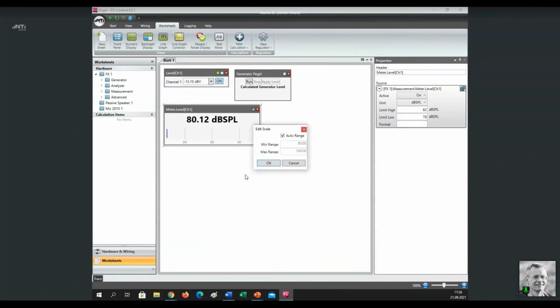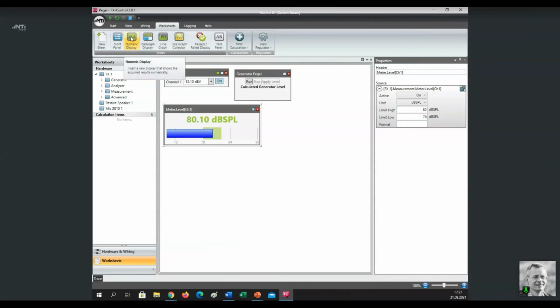Furthermore, I'm going to edit the scale of my bar graph because I know it will always measure something between 70 and 90 dB SPL, and redo the test. And you see now blue was my measurement result, or here numerical. Green is the acceptance range. So green is my tolerance area.